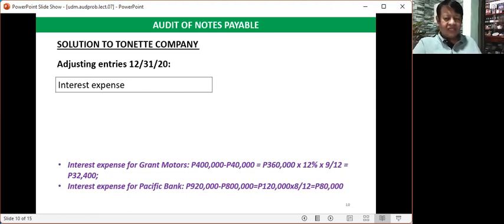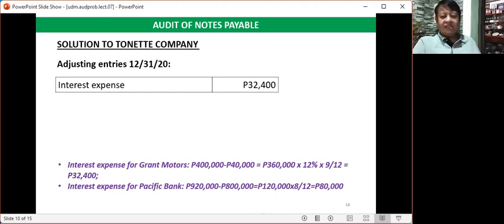We will multiply 120,000 by 8 months divided by 12 months. Why 8 months? That is from May 1 to December 31. So the amount is 80,000 pesos.